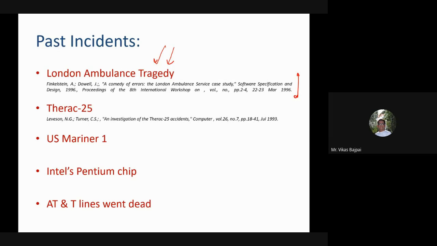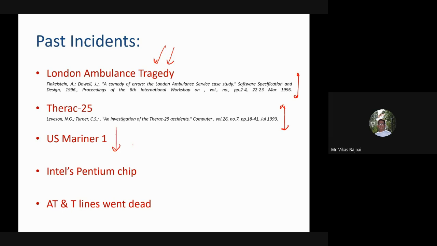Here, the entire ambulance system was automated and brought online, and within a couple of hours of operation, we identified a software bug which was resulting in false alarms. So the entire application was brought down. Then we had Therac-25, where nearly 5 people lost their life because in a radiation machine, the amount of radiation to be passed on was 5 times more, which resulted in a catastrophic event.